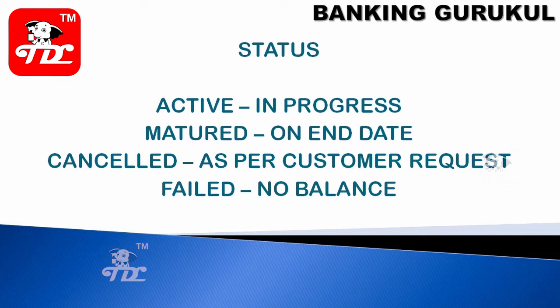You can go to the bank and stop the standing instruction, so it is called cancelled. Failed means the standing instruction was executed, but because of technical reasons, because the other account has closed, or the sender account does not have proper balance available, it is failed.